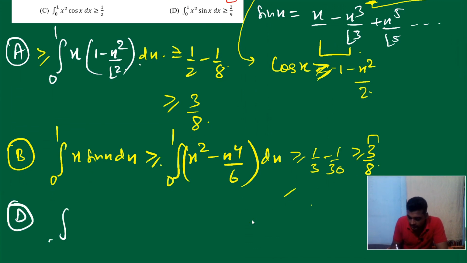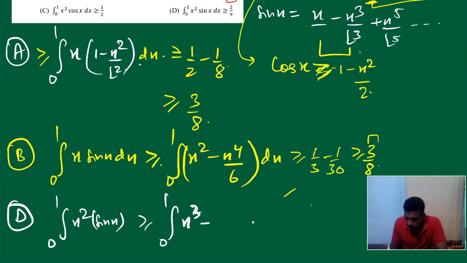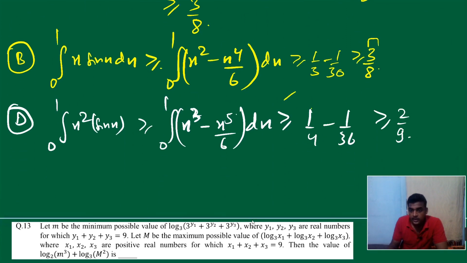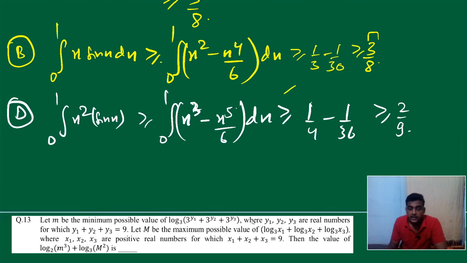Okay, x square sin x. Now it's x square into sin x. Instead we can write that as x square times (x minus x cube by 6) dx. If you integrate this, it will get you 1 by 4 minus 1 by 36. What is this? It's 2 by 9. So it's fine. Now let us jump into C.